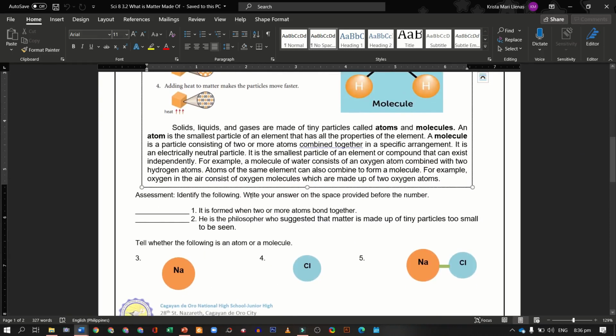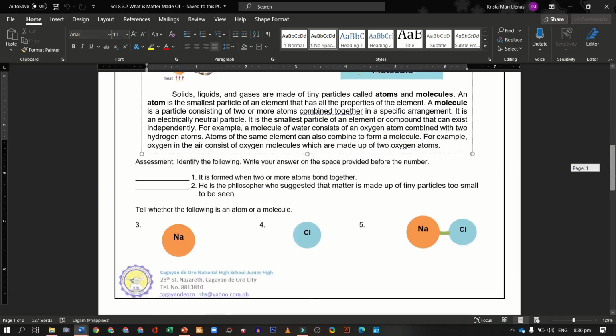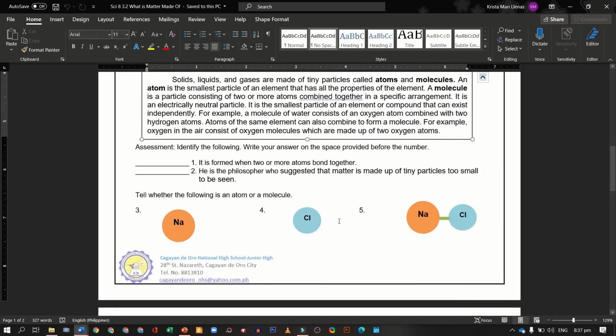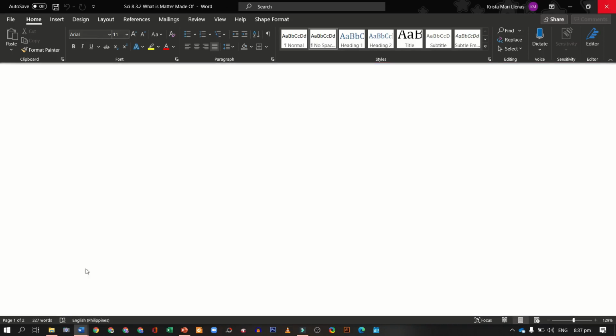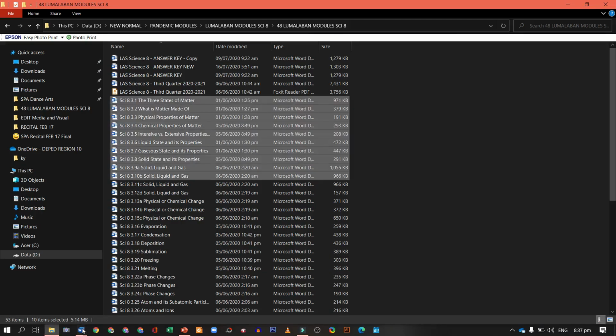Okay, so identify the following. Write your answer in the space provided before the number. Number 1, it is formed when two or more atoms bond together. Number 2, he is the second philosopher who suggested that matter is made up of tiny particles too small to be seen. Number 3, tell whether the following is an atom or a molecule. So you just have to write the complete word for 1 to 5. Next will be the last number.